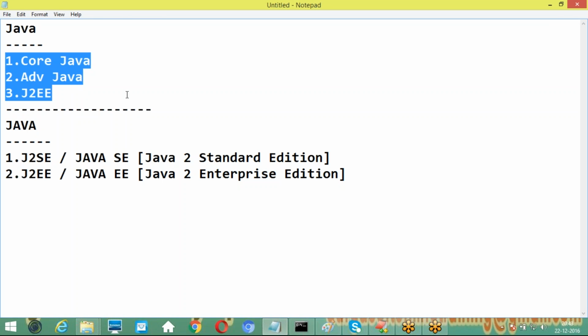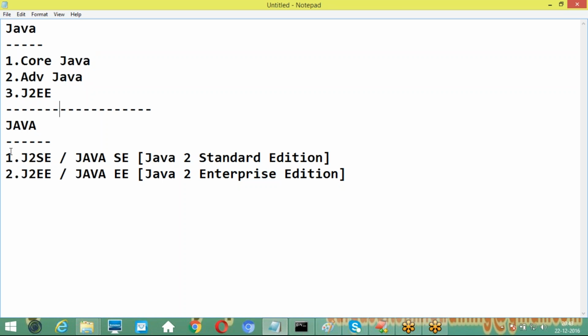Initially, in general, all the organizations talk about Java in the form of 3 parts, core Java, advanced Java, J2EE, but it is not the right classification. Sun Microsystems has provided Java in 3 parts. The first one is J2SE or Java SE, the second one is J2EE or Java EE. And the third part inside Java is J2ME, or we can call it Java ME. The abbreviation stands for Java 2 Micro Edition.